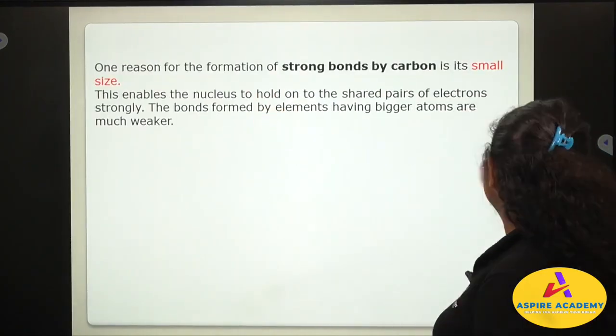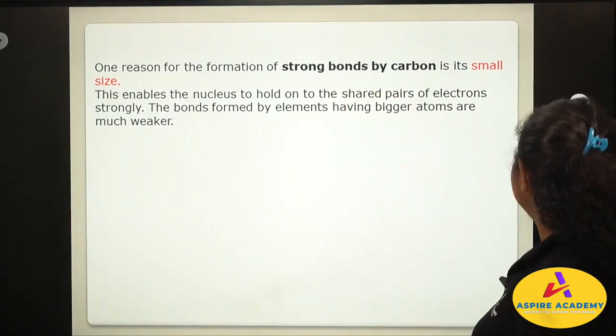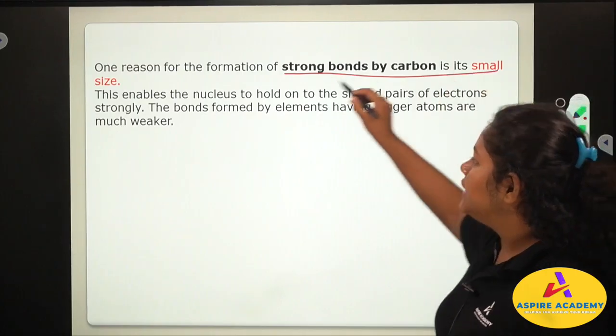One more reason is the formation of strong bonds. Carbon forms very strong bonds because of its small size.